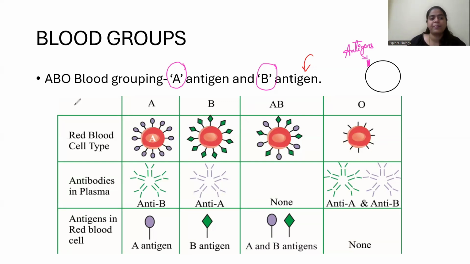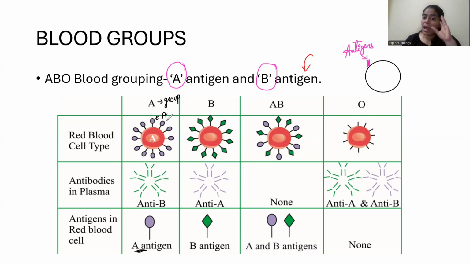How? Let us see. Suppose the person has A blood group. If he has A blood group, he has A antigens. That means on the surface, he will have A antigen and the body will synthesize an antibody against that antigen.